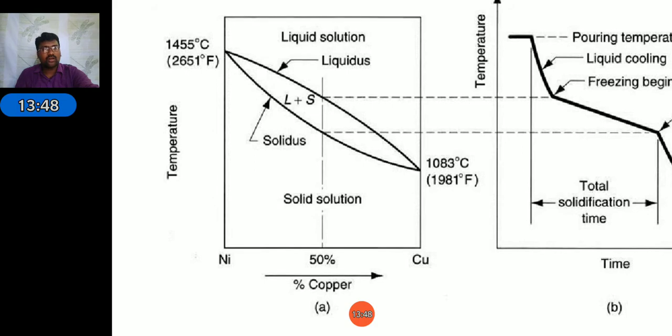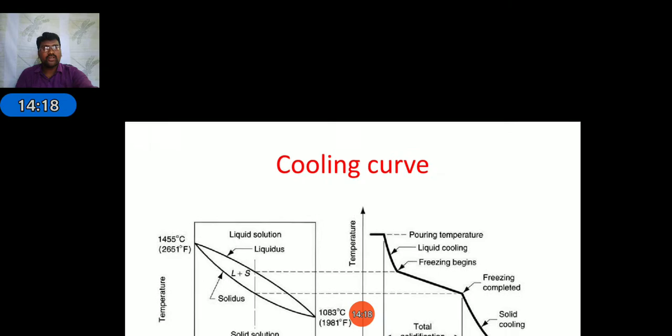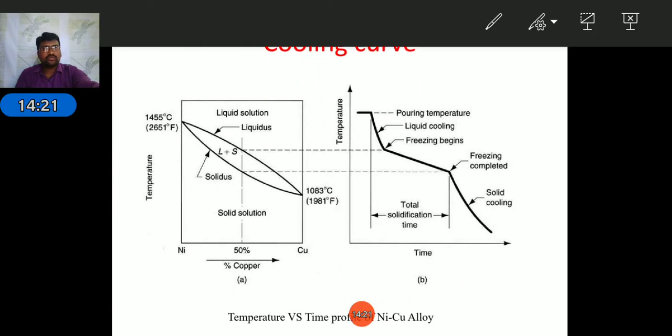In the first diagram, we are taking an alloy of nickel and copper. The starting point is 1455 degrees centigrade and the ending point is 1083 degrees centigrade. In between is known as solid solution. The starting point is liquid, and from here to here it is in liquid form.